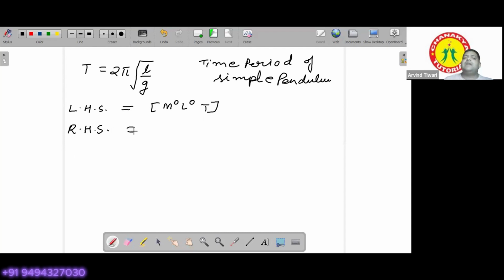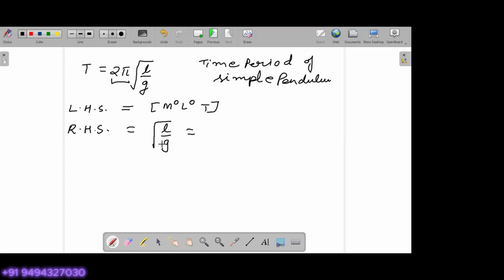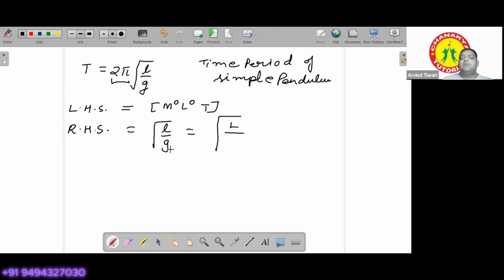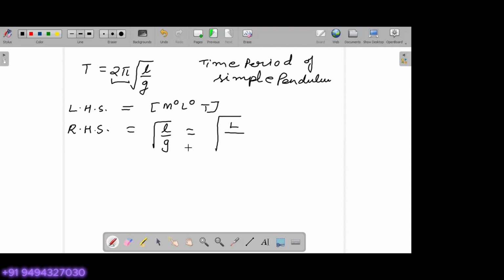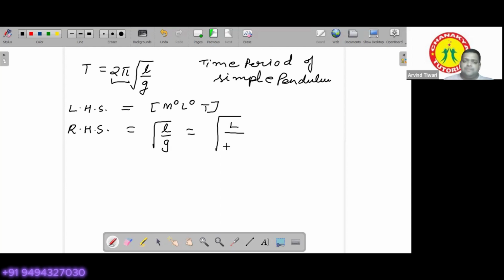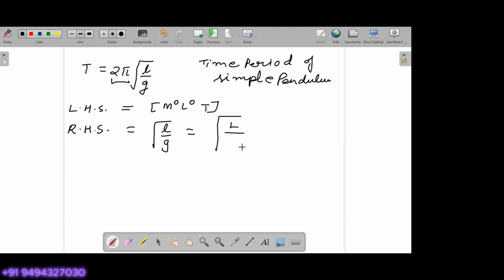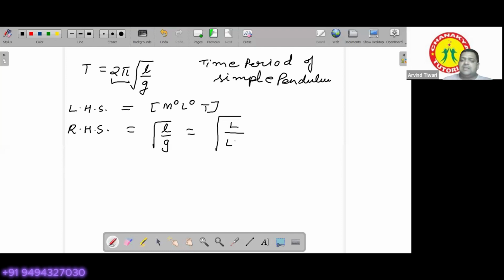On the right hand side, this 2 pi is dimensionless. It does not have any dimensions. The dimensions only belong to length and G. So on the RHS you will find under root of L over G. The dimensions of length would be L divided by the dimensions of G, and G is acceleration due to gravity. So we can use the dimension of acceleration as L T to the power minus 2.